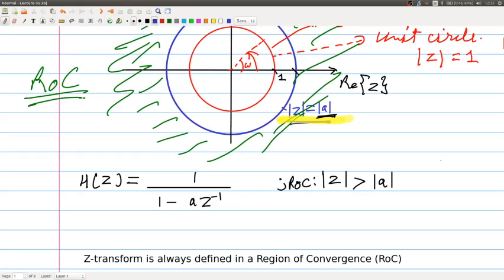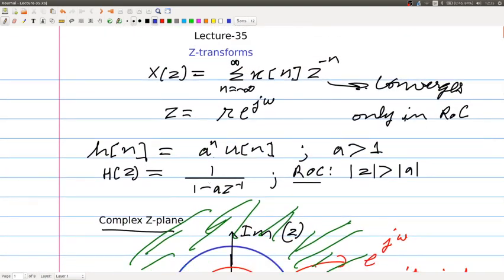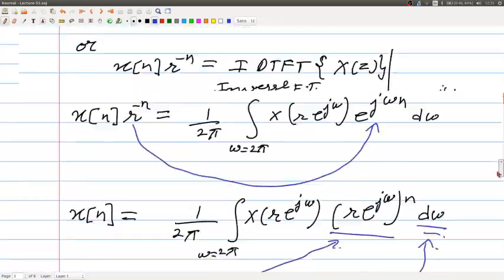So, here if you substitute a is equal to 1, you get 1 upon 1 minus z inverse. You could not simply substitute a is equal to 1 for the DTFT, you had to apply the limits and you got an impulse function.